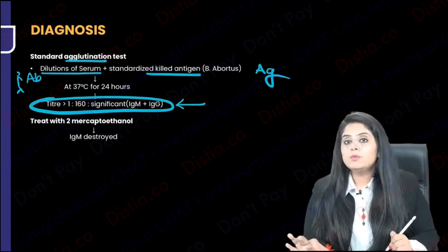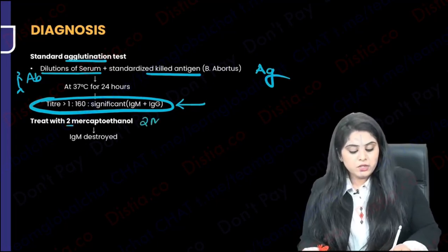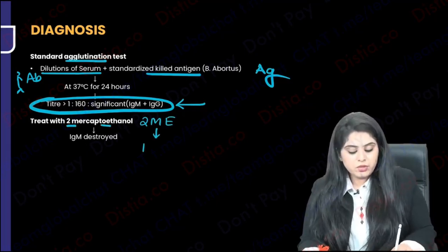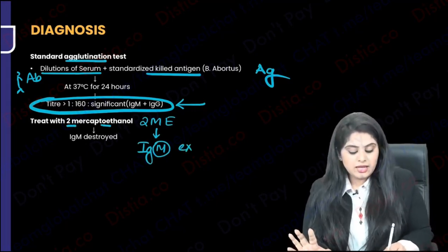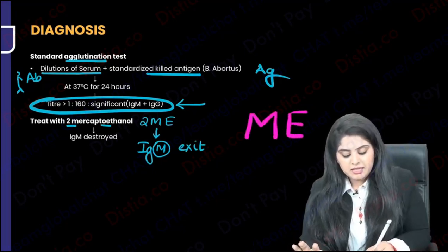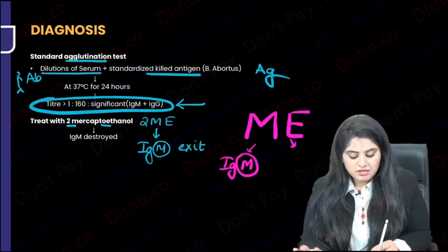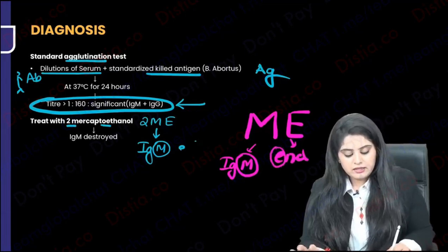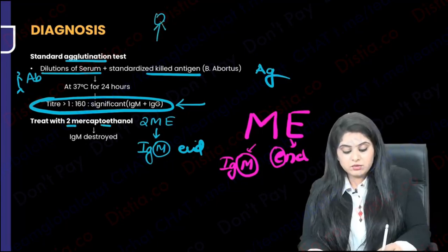If you don't want to measure IgM, you only want to measure IgG, what will you do? You will treat it with 2-ME, mercaptoethanol. And if you treat it with 2-ME, the IgM is going to be destroyed. The IgM will exit. So how I have learnt it is, when you treat it with 2-ME, that is mercaptoethanol, M for IgM, the story of IgM will end, the story of IgM will exit. So IgM will be destroyed. That is the standard agglutination test that you do in humans.